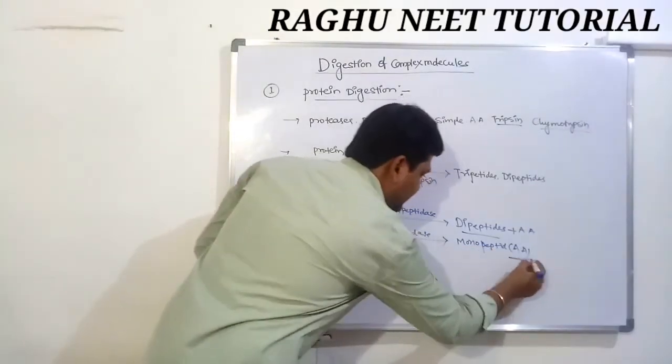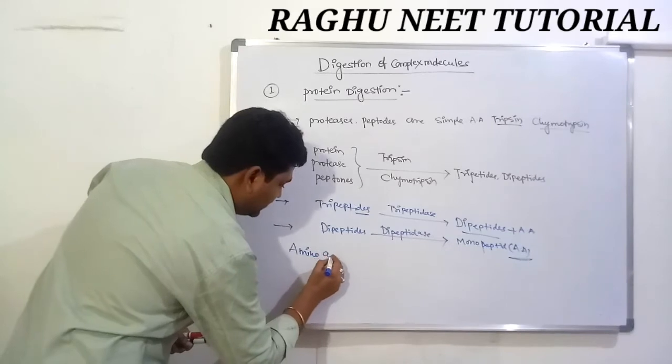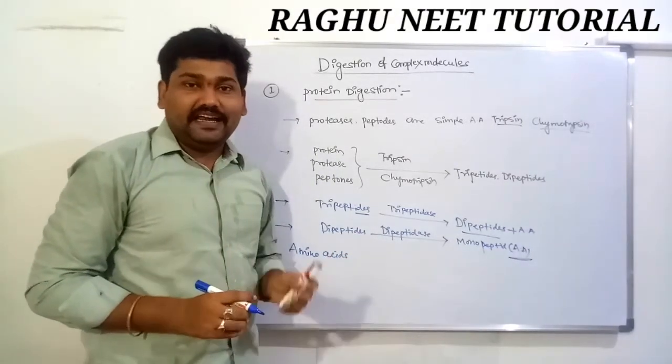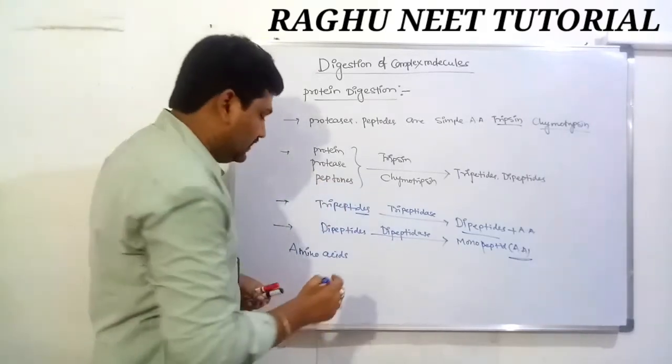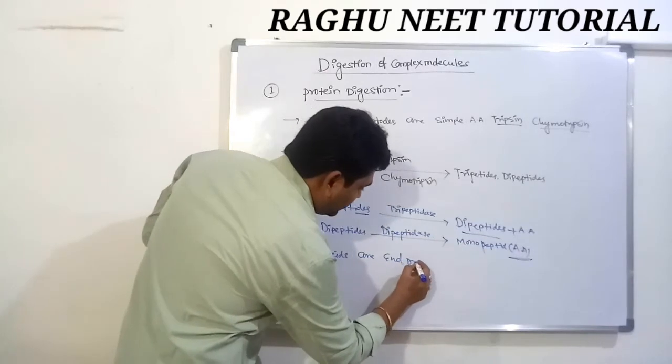The amino acids are one of the end products of protein. Amino acids are the end product of protein.